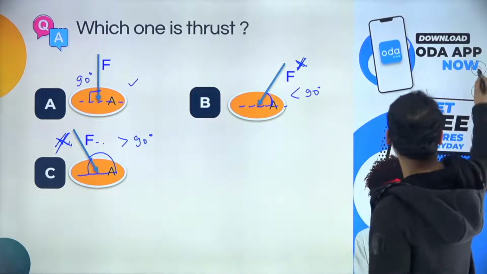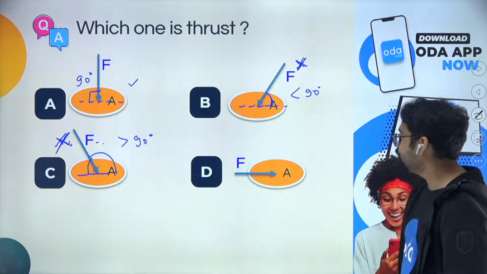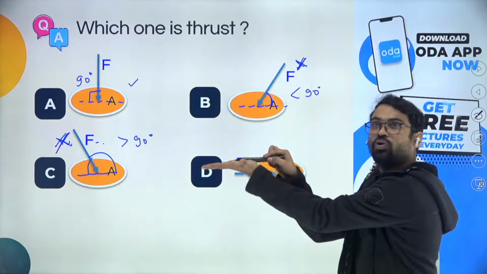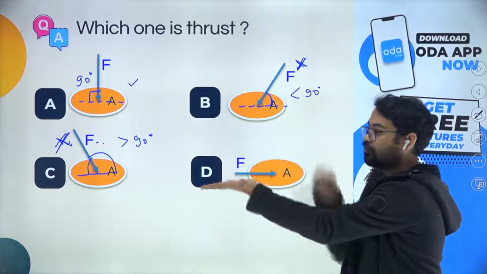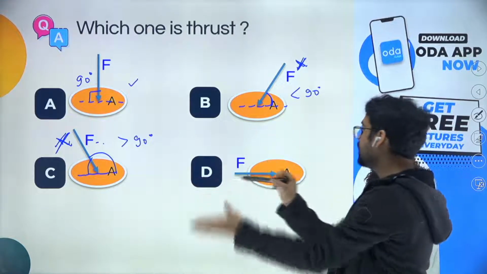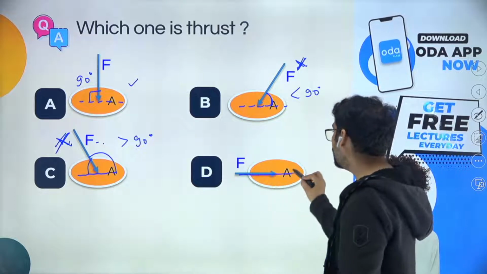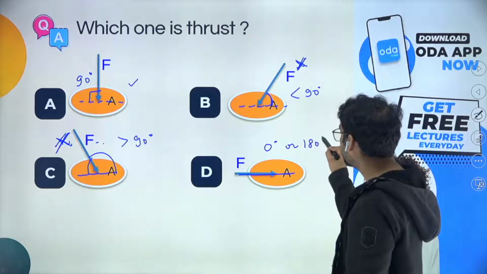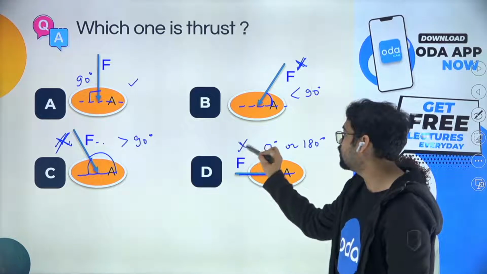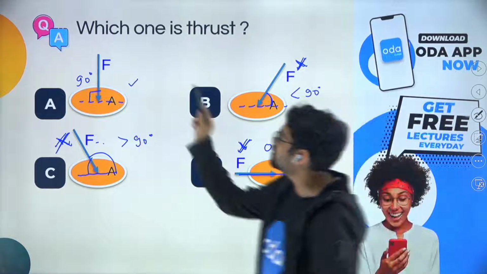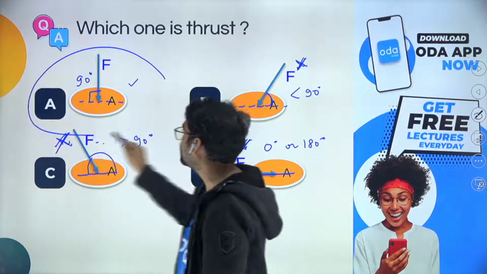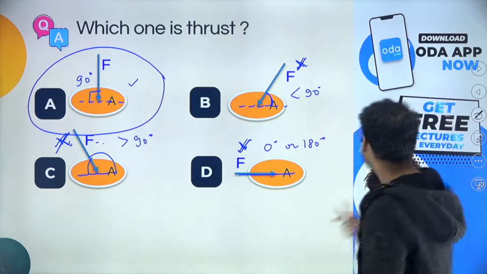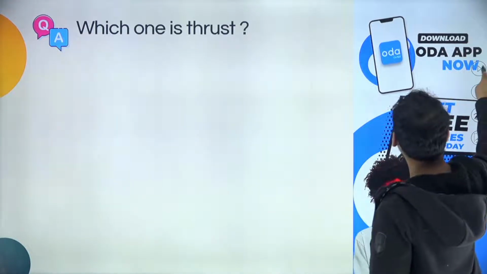Let us take the final option. If the area is like this, the force is like this. So the angle over here is either 0 degrees or 180 degrees. So this is also not equal to 90 degrees. That means this seems to be the best bet going forward. So let us see what the answer is for this question.